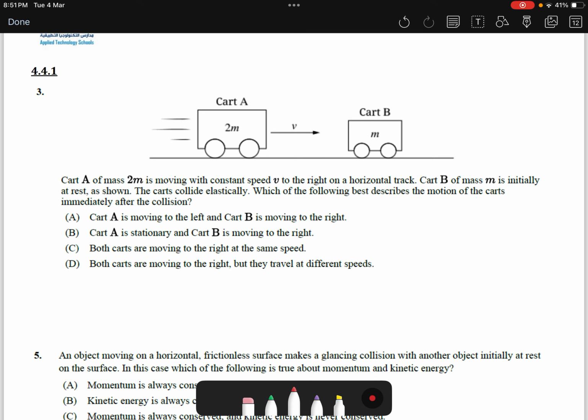So both carts will keep moving to the right. But since the momentum now is shared with a greater mass, the velocity will be decreased. So it will not be the same speed. So both carts will move to the right with different speeds. Of course, those speeds are less than the original ones.